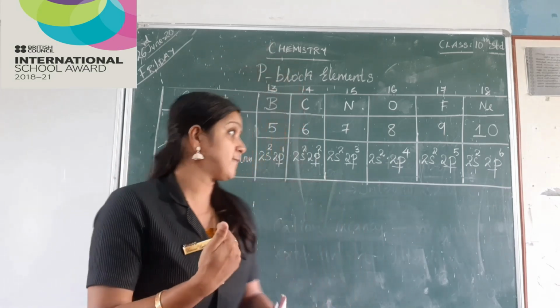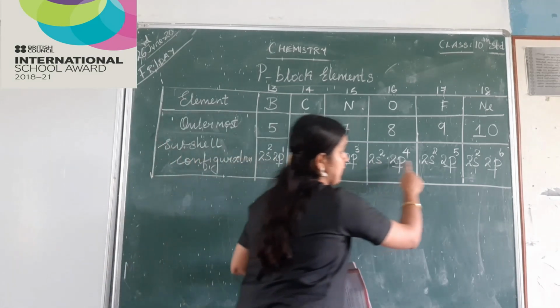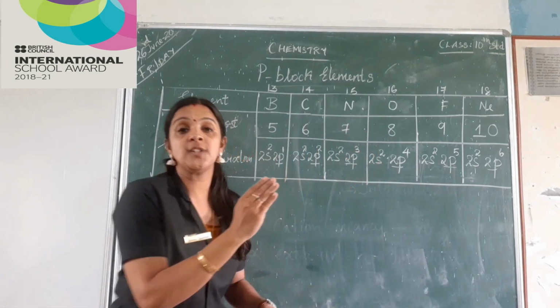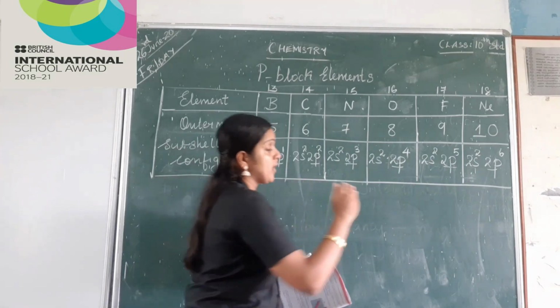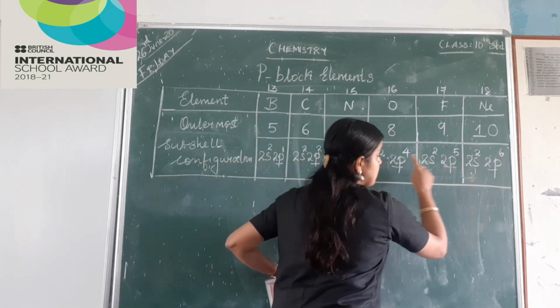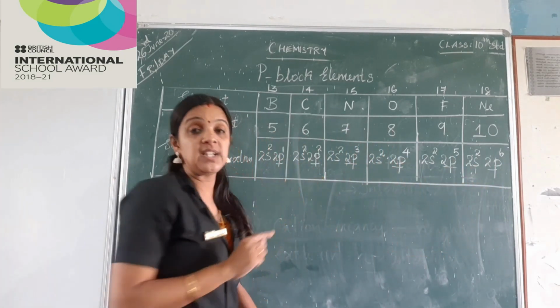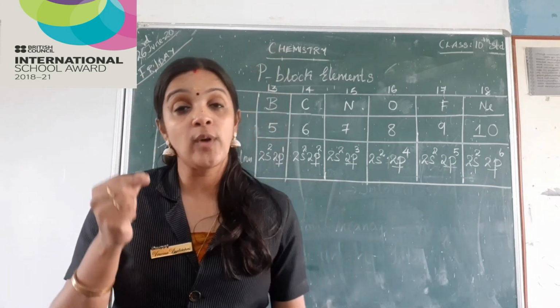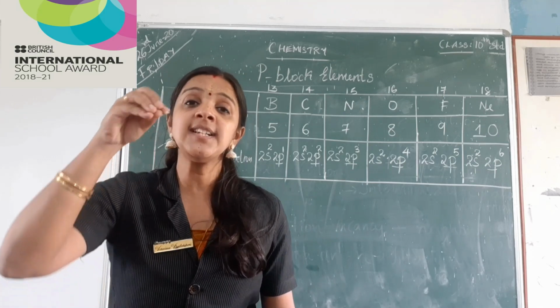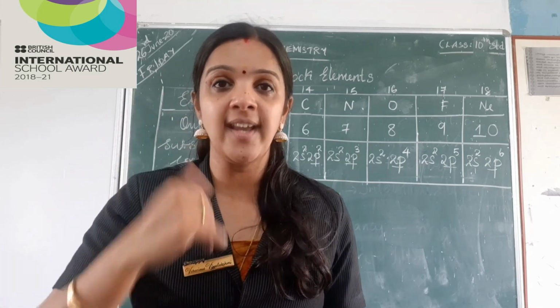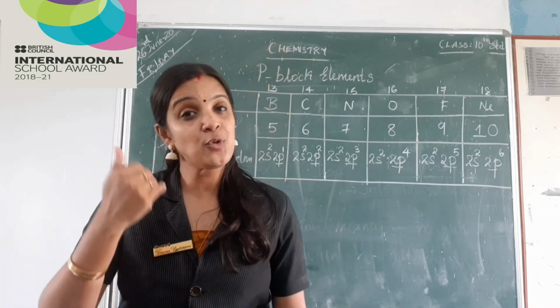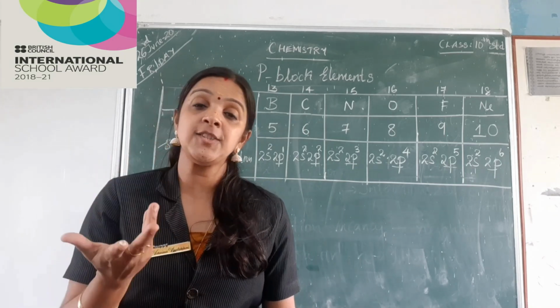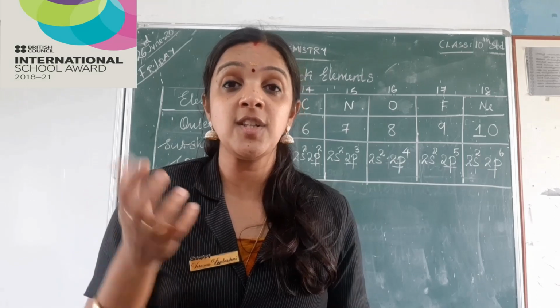For P block elements, when you go across the period, ionization energy increases. So what happens here? All these P subshell elements need 1 or 2 electrons to become octet. So rather than losing electrons, they want to gain electrons. If they have to gain electrons, ionization energy will be high. Because what is ionization energy?